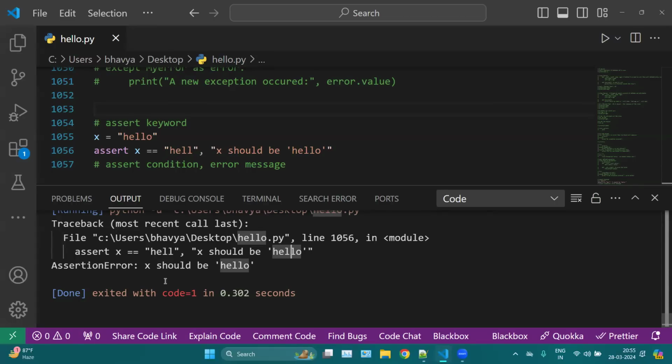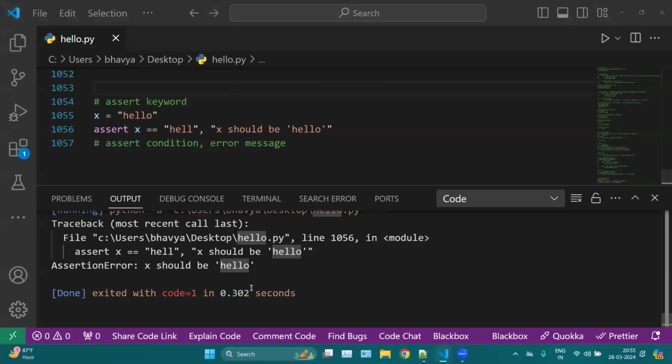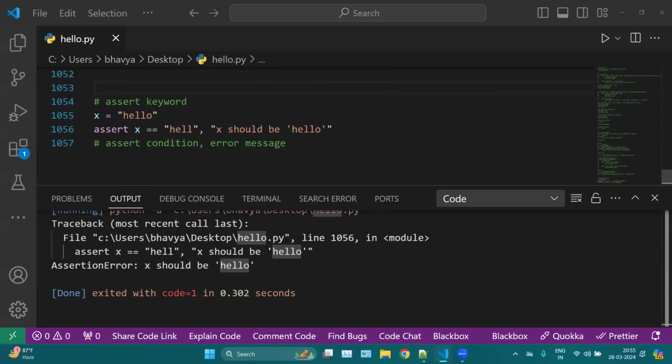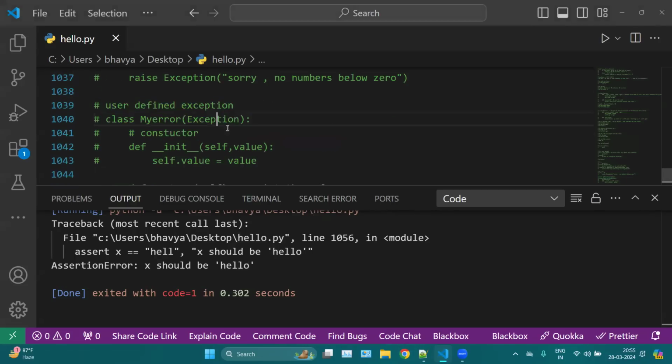Again, it is mainly used for debugging your programs. Here are two arguments. First, your condition, or you can also mention a group of conditions using the or and keywords. Second, your error message. It is mainly for debugging and for simple lines of code. For complex cases, you can use a try except block. And if you don't find any error for your program, then you can create your own errors.